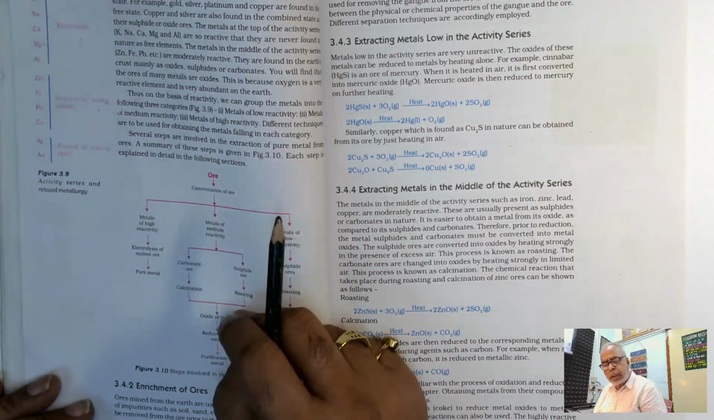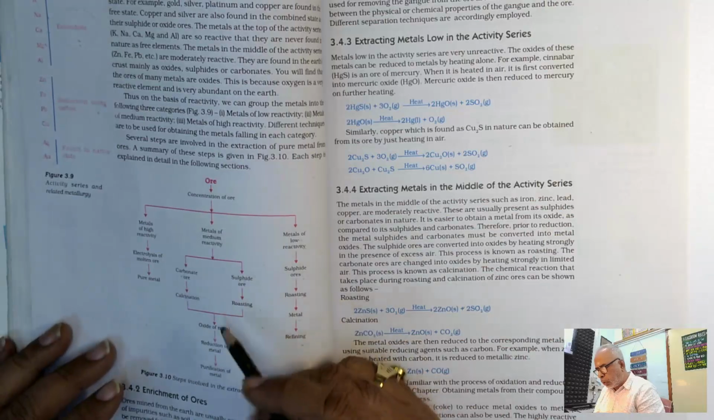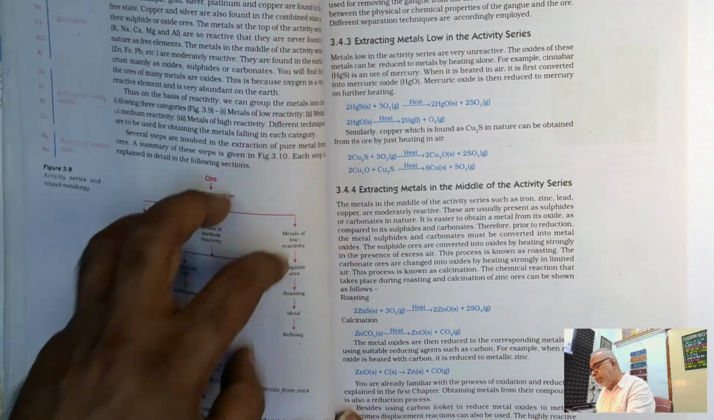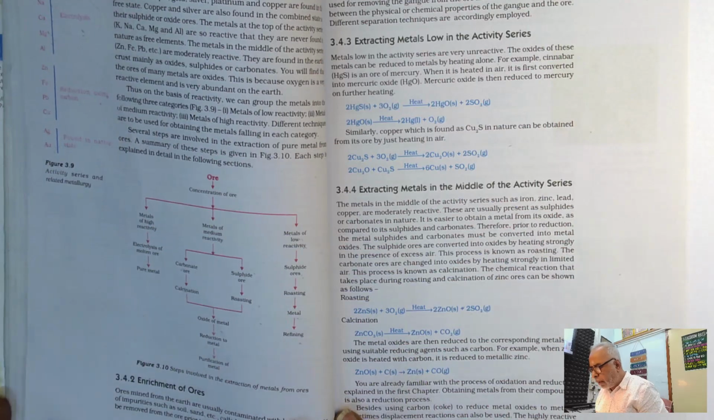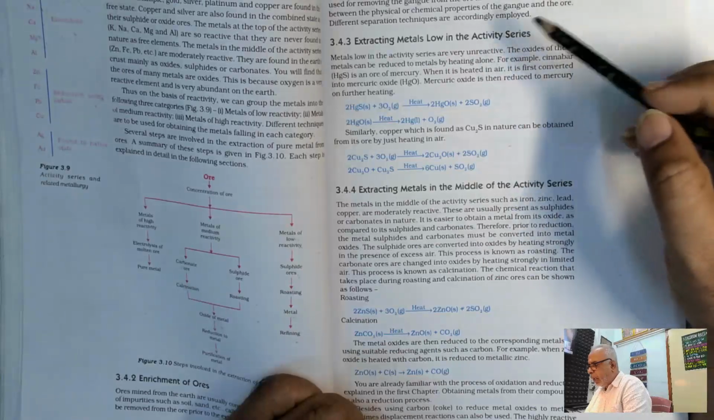Once the metal oxide is obtained, you can easily reduce it so that the oxygen can be removed. Reduction is nothing but what? Removal of oxygen. Thereby we are able to get the purified metal. So this is a very important chart. You have to reproduce this. This is also called enrichment, that is ore concentration or ore dressing, and based on the metal activity series, it has been explained very clearly here.